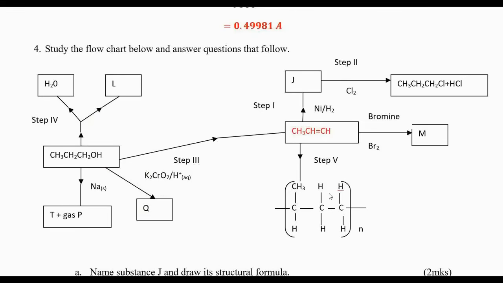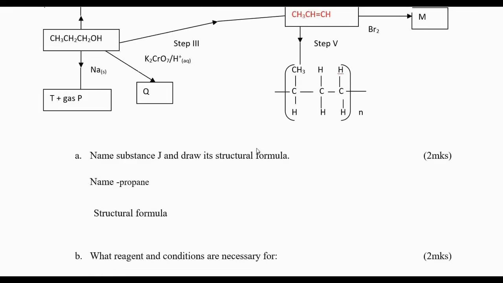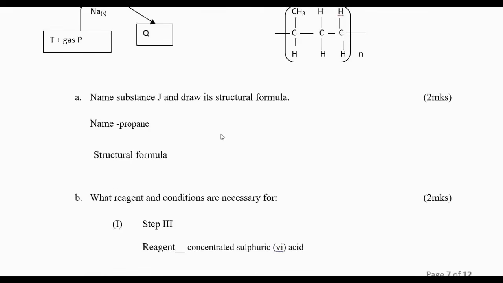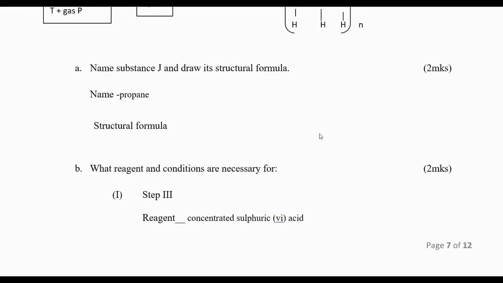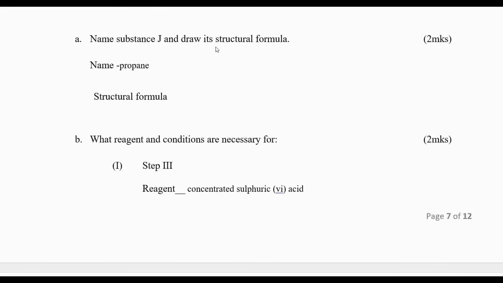What else have I not said? We have mentioned all those. So when you come to the questions, you realize that we have answered everything. Name substance J and draw the structure. Substance J is propane. The structure is 3 carbons and then hydrogens attached, like that.